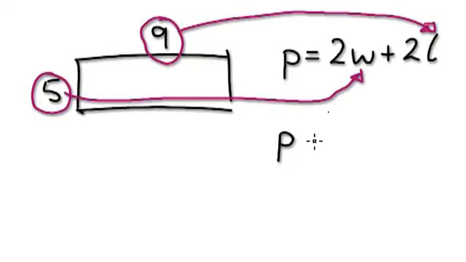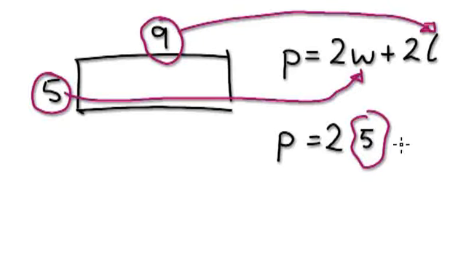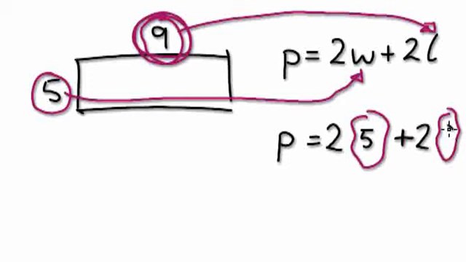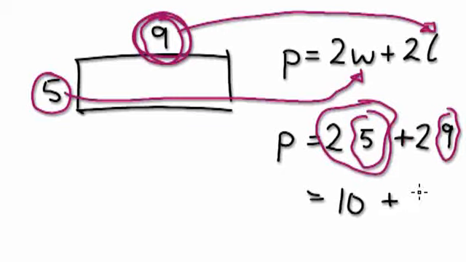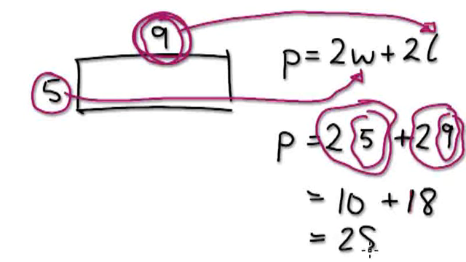So basically, perimeter equals 2. Well, what's W here? W is 5, isn't it? So put 5 into here, and then plus 2L. This is L here, isn't it? So put 9 into here. So this would be 10. So this whole bubble here is 10 plus this bubble here. 2 times 9 is 18. Okay, so basically the perimeter is 28.